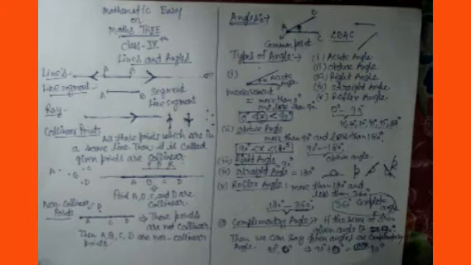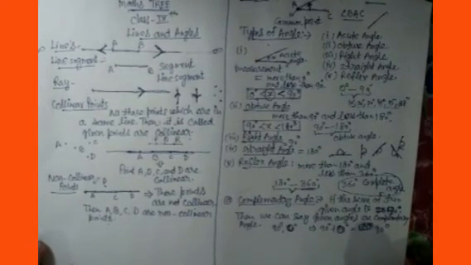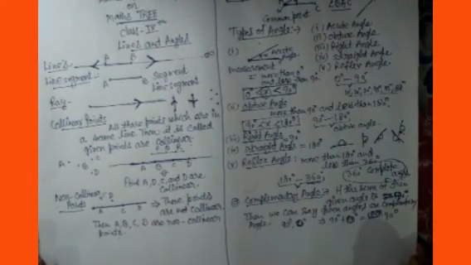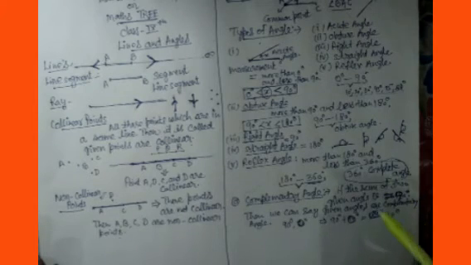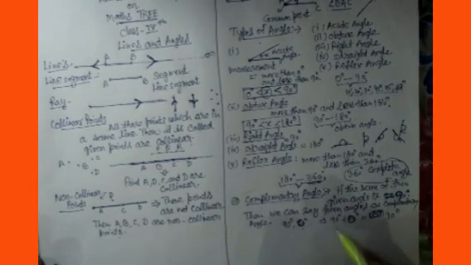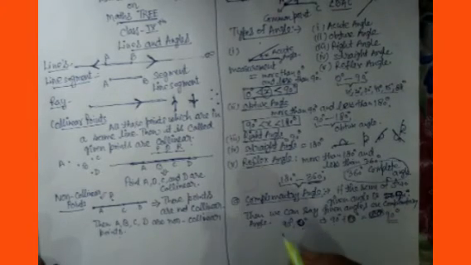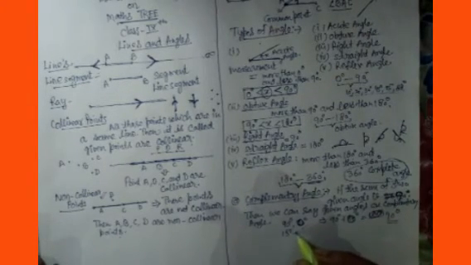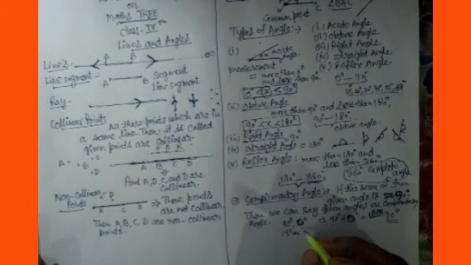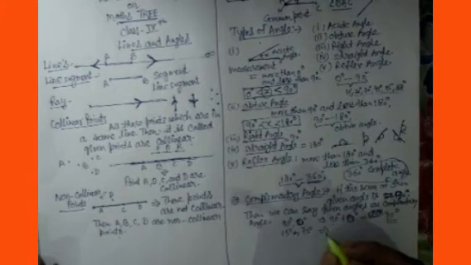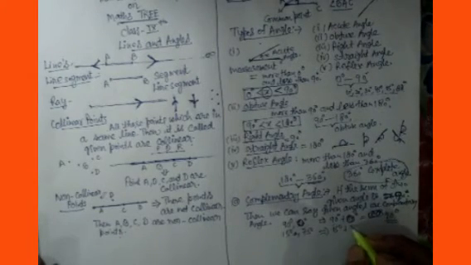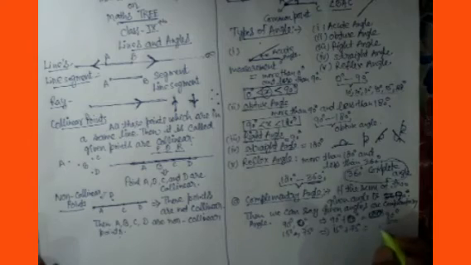Now thereafter there are two more kinds. The first is the complementary angle. Complementary angles are those where the sum of two given angles is 90 degrees. Suppose one is 90 degrees and the other is 0 degrees, then their sum, 90 plus 0, is equal to 90 degrees. Suppose one is 15 degrees and the second is 75 degrees. What is their sum? We add them, 15 plus 75, and it comes to 90 degrees, so it is also complementary.